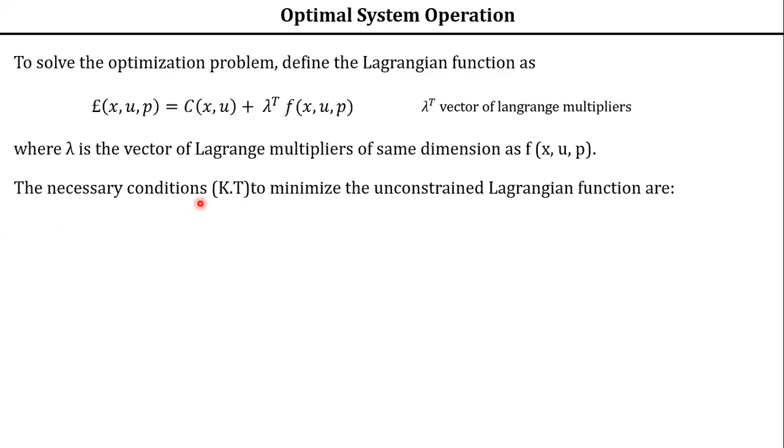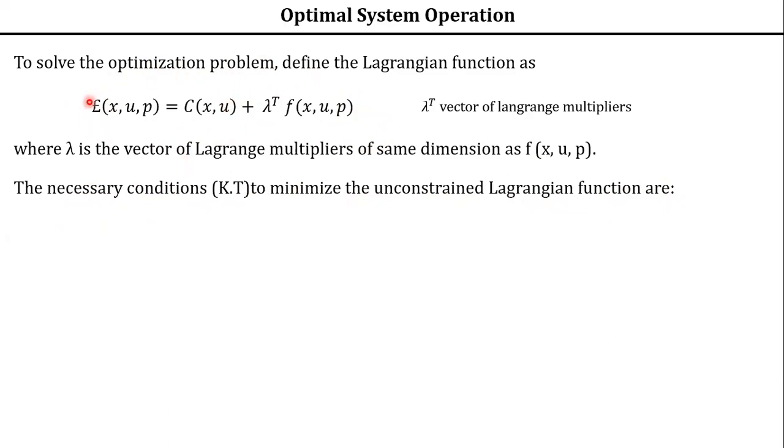Sufficient conditions are different. Now in our problem, the necessary conditions are required to minimize the unconstrained Lagrangian function. When you define the Lagrangian function, this becomes an unconstrained function.